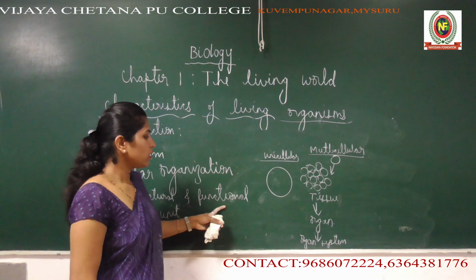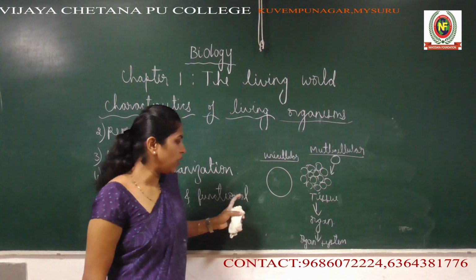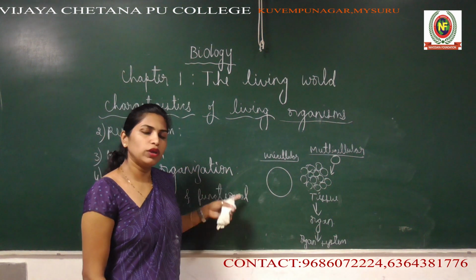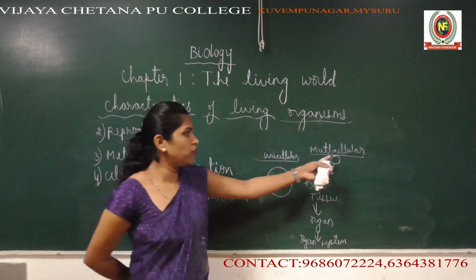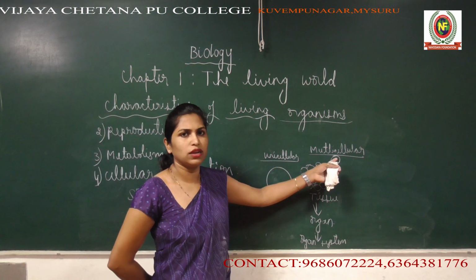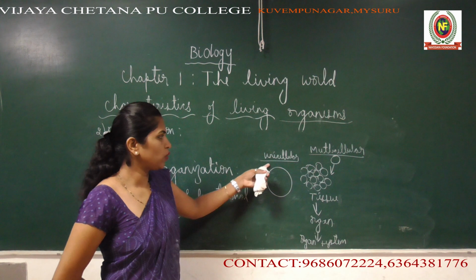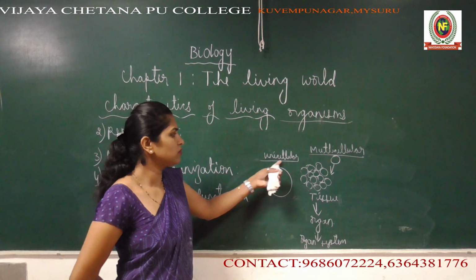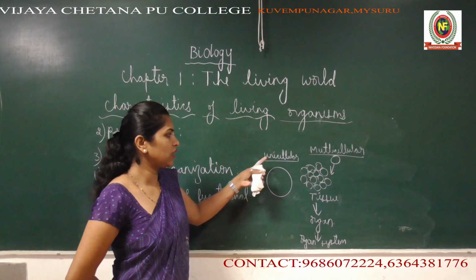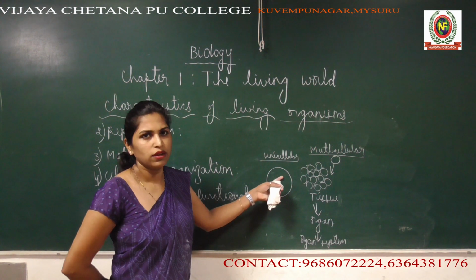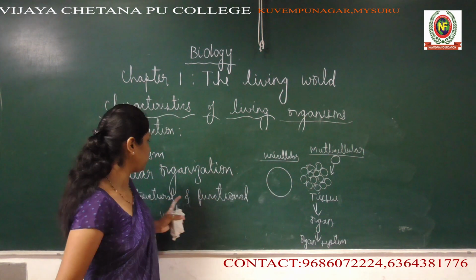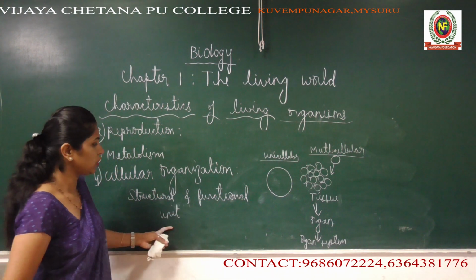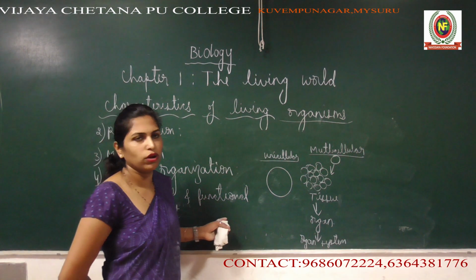It also carries out different functions in our body, so we call the cell the functional unit. Especially in unicellular organisms, all the body functions are carried out by one single cell, so it gives structure as well as carries out function. So we call it the structural and functional unit of any living organism.